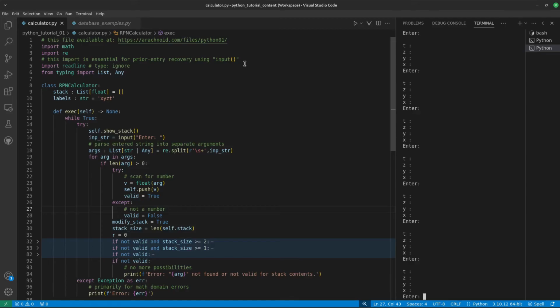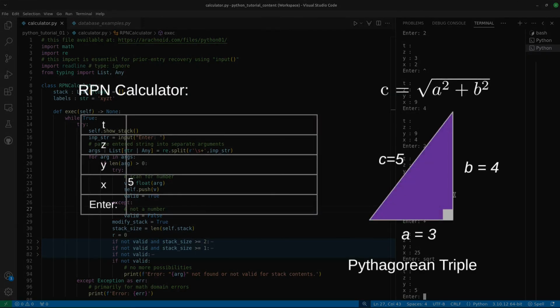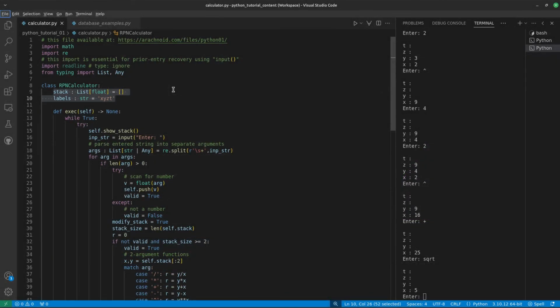The conventional mathematical solution uses parentheses, but this is how I would do it in RPN. I warn my viewers that RPN calculators can become an unbreakable habit. Here we go. That's the hypotenuse. Notice I didn't use any parentheses. Good thing too, because this program doesn't have any. Now let's look at the code.